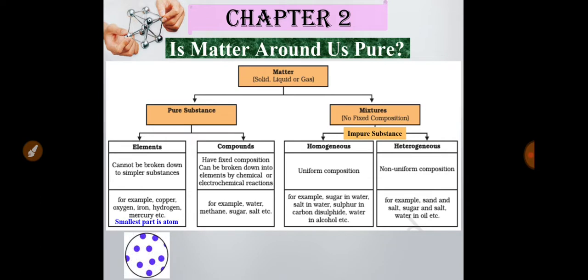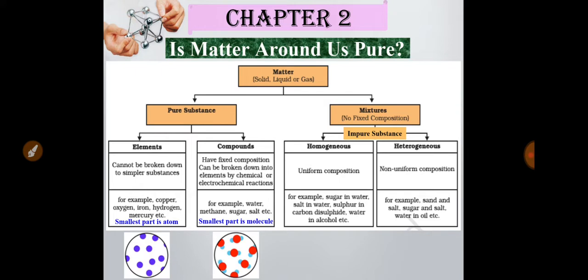From the picture you can see that one type of atomic particle combines to form an element, and the smallest part of a compound is a molecule. This is the picture where you can see that different H2O molecules are present in a place which form the water compound. So what is the basic difference? The constituent of elements cannot be broken, but the constituent of compounds can be broken. The smallest part of an element is the atom and the smallest part of a compound is the molecule.